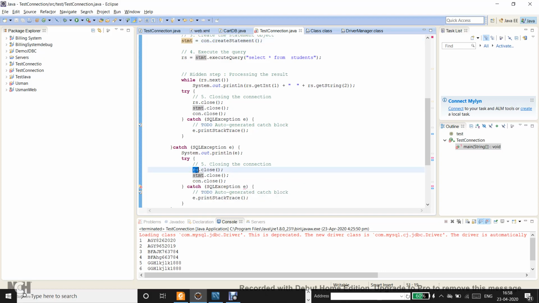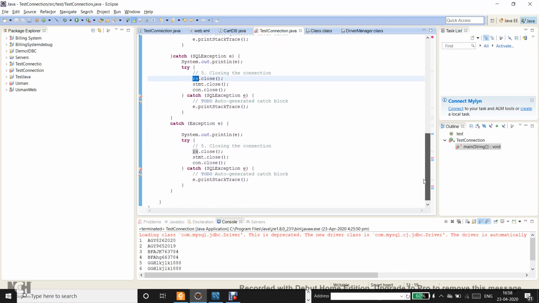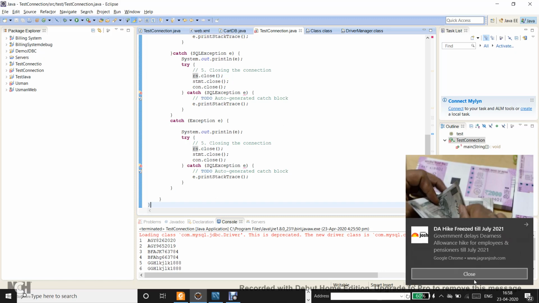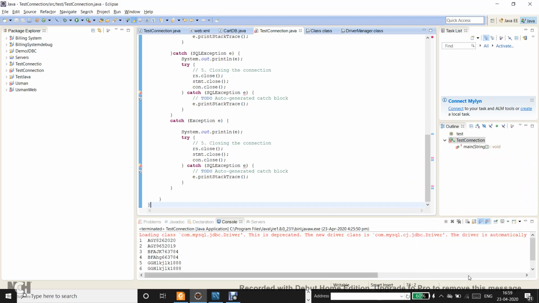So as soon as it meets the first line, the result set is still null, and when it's null, you're trying to execute a method on it. So you will get a null pointer exception. It will come out of the catch block, and it will not enter the other exception blocks, but rather simply go outside all the catch blocks. And this is a possible case where, if you do not put this close statement inside a finally block, you may end up with a situation where your resources still remain open. So for example, the connection object is still open.